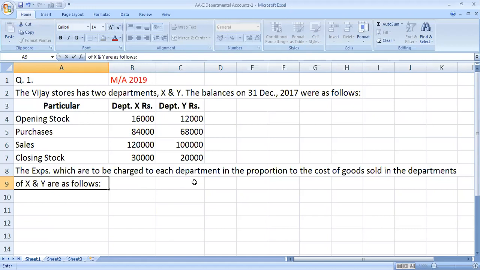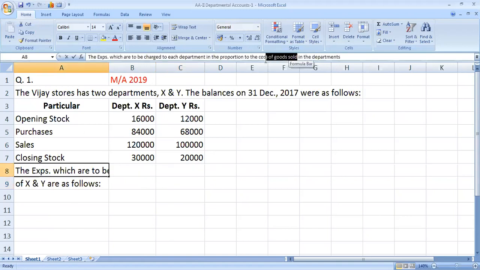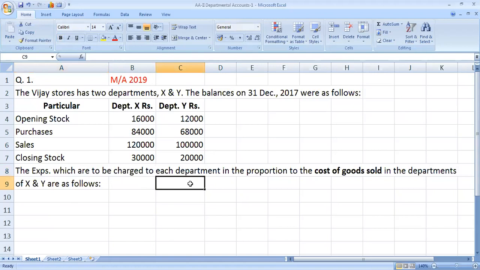In this question, this is the very important part. The expenses which are charged to each department in the proportion to the cost of goods sold. Hence, I am highlighting this word, cost of goods sold. The expense is allocated on the basis of cost of goods sold. I will elaborate what is the formula of cost of goods sold when I take solution.